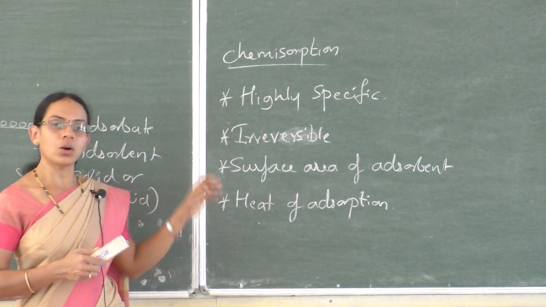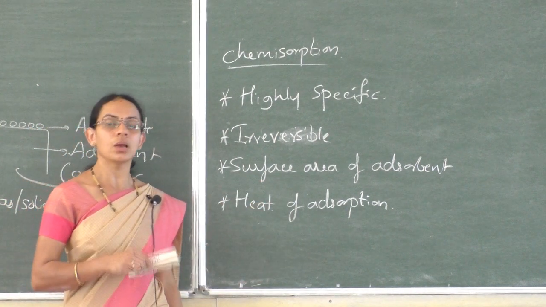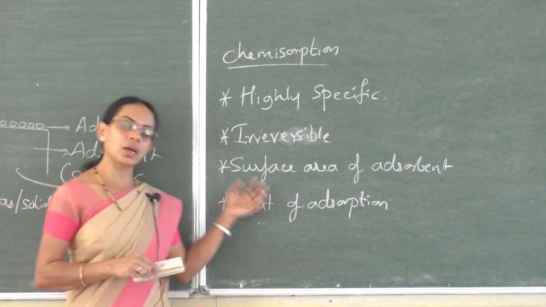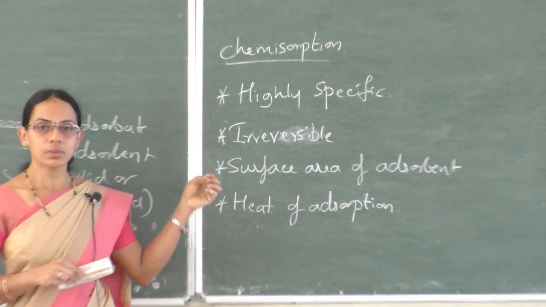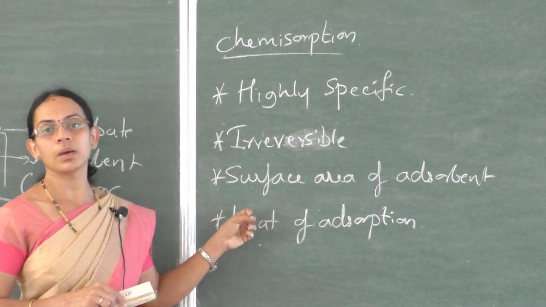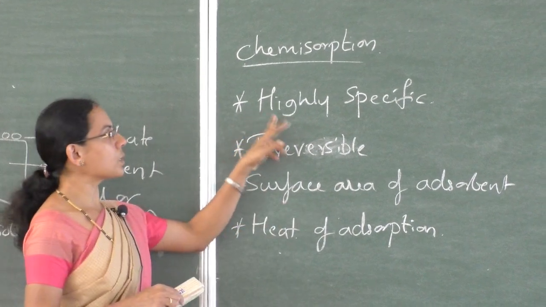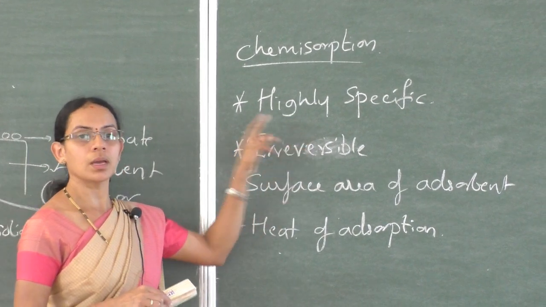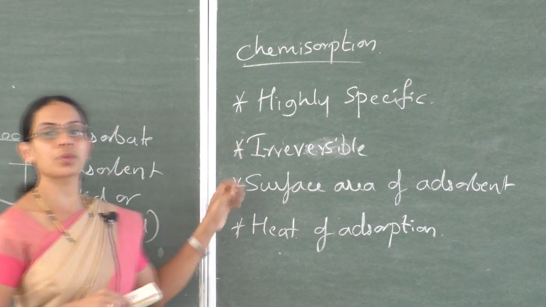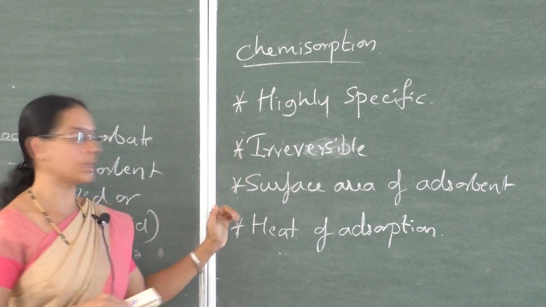For example, oxygen gas can be adsorbed on the surface of a metal only if it can form an oxide with the metal surface, or hydrogen gas can be adsorbed on the surface of a metal only if there is a chance to form a hydride between hydrogen and metal. So chemical adsorption takes place only if there is a possibility of chemical bonding between adsorbate and adsorbent.